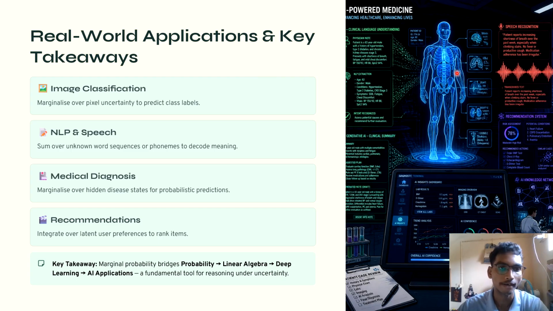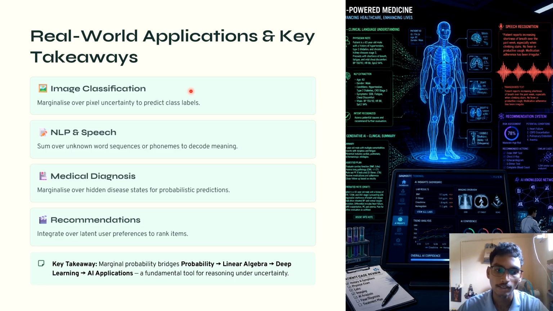So these are all the real world applications and key takeaways. First one is image classification: marginalize over pixel uncertainty to predict class labels. Another one is NLP, natural language processing, and speech: sum over unknown word sequences or phonemes to decode meaning. Third one is very important and widely used, medical diagnosis: marginalize over hidden disease states for probabilistic predictions. And last, recommendations: integrate over latent user preference to rank items.